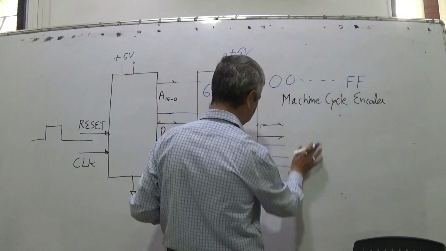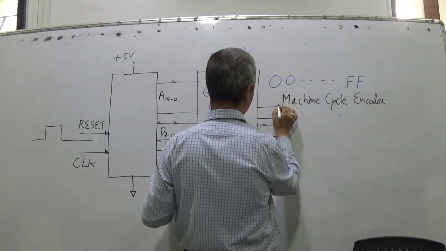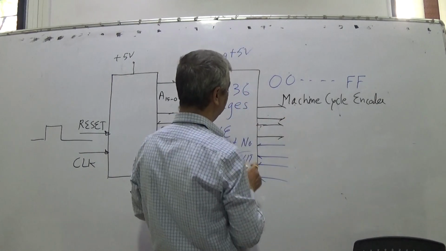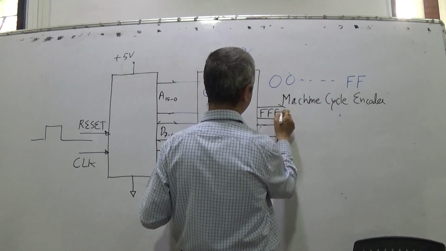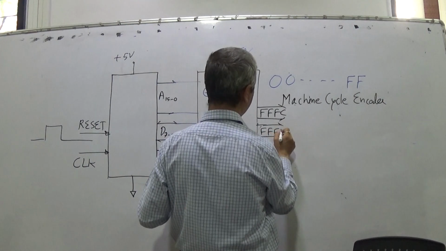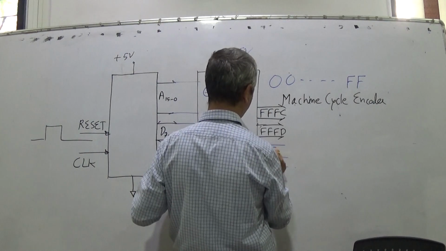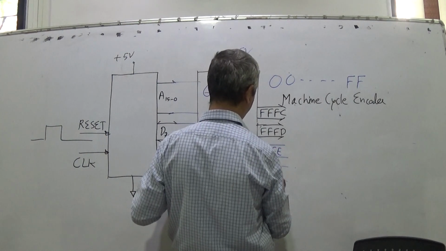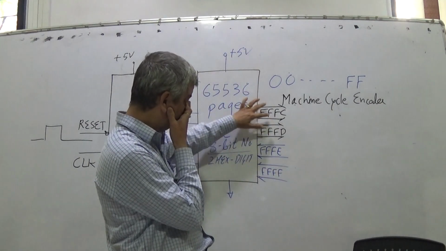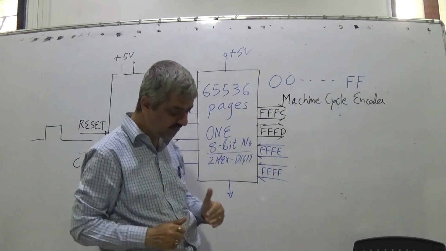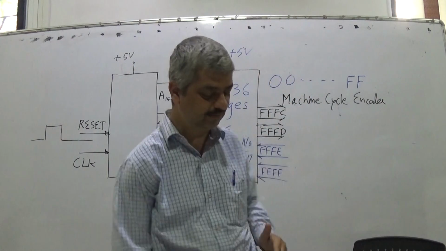So I say, for example, the last 4 locations of memory, namely FFFC, FFFD, FFFE and FFFF, are I/O locations, meaning memory locations accessed when the CPU performs the instruction.